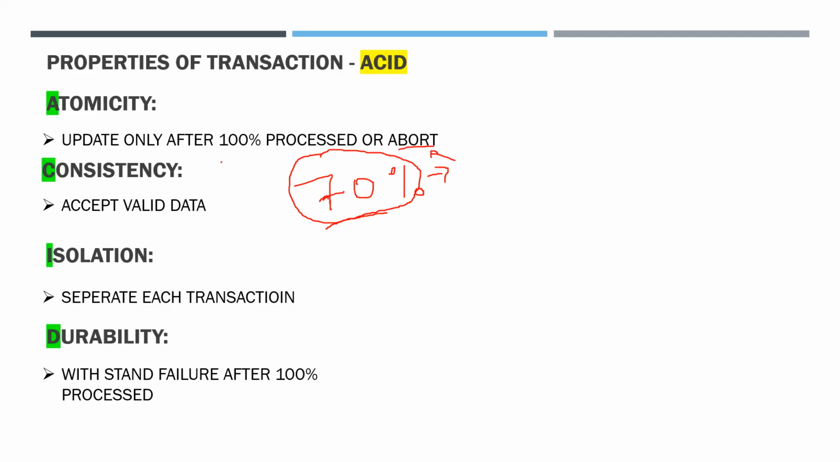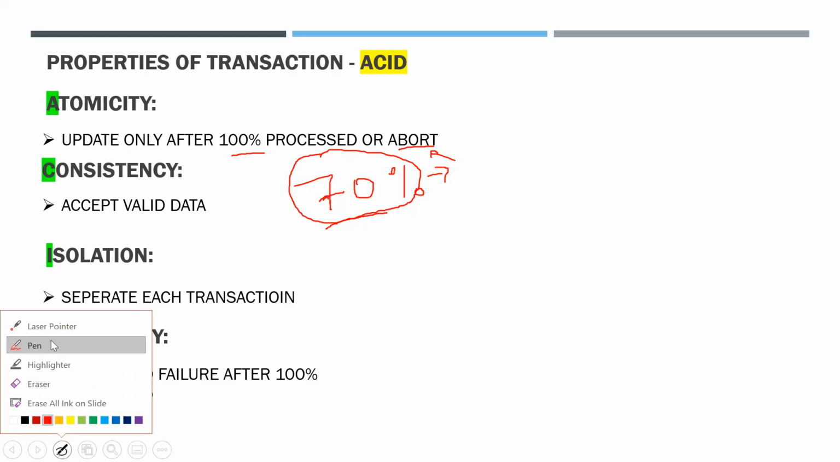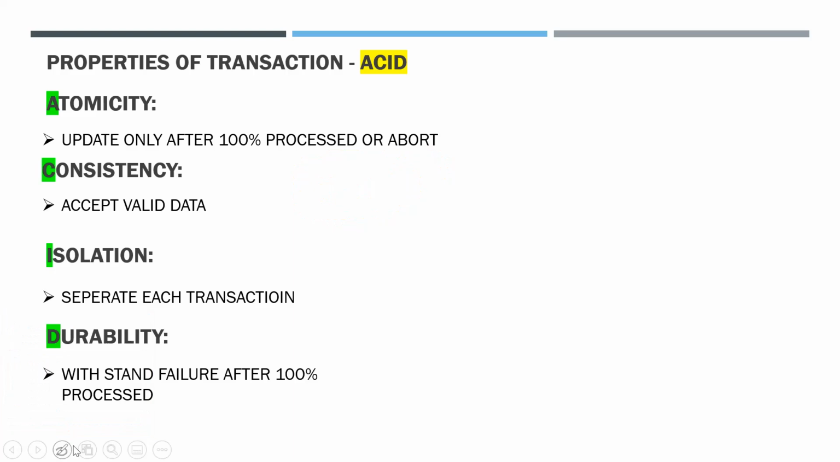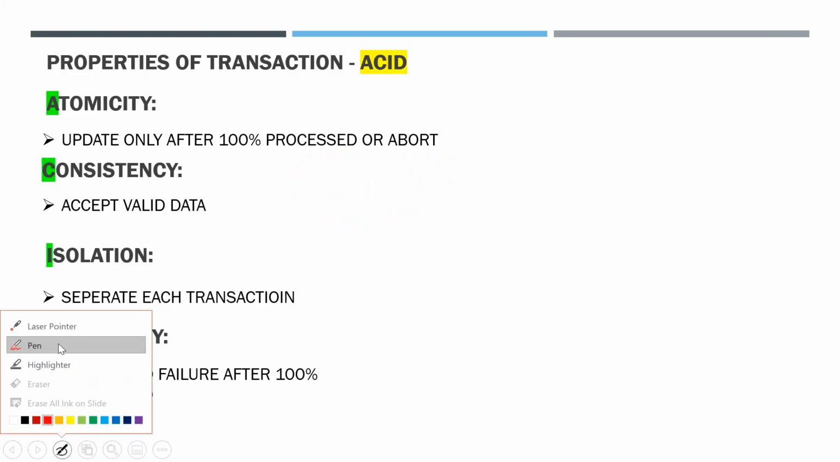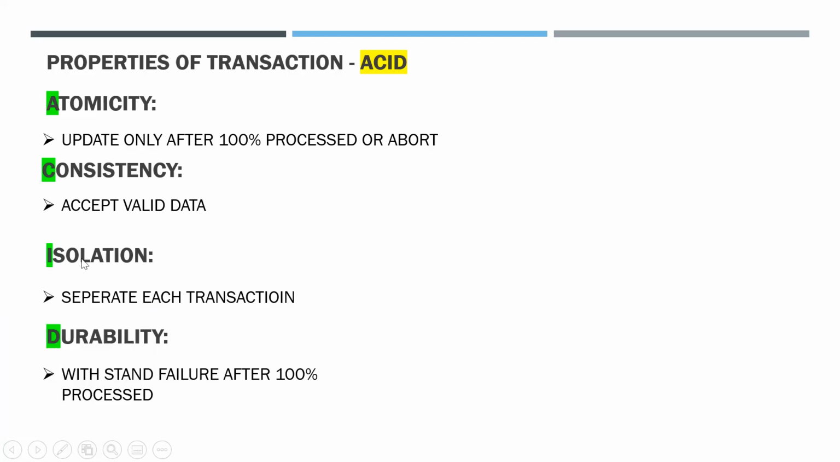Only when the transaction is 100% completed, 100% successful, will the contents be updated in the database, or else the contents are deleted. There will be no trace of the transaction. All the traces are deleted. There is not even a single trace that the transaction was performed.